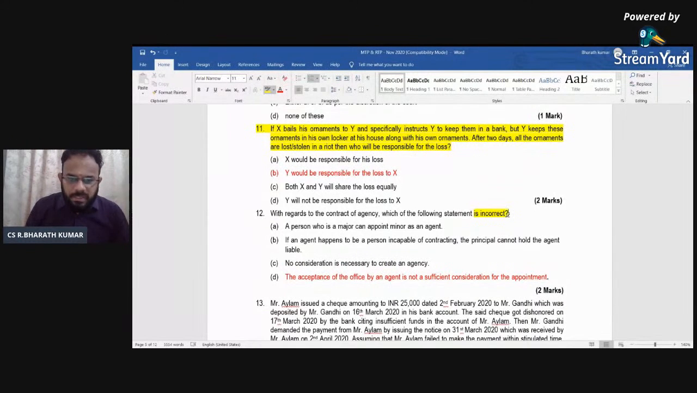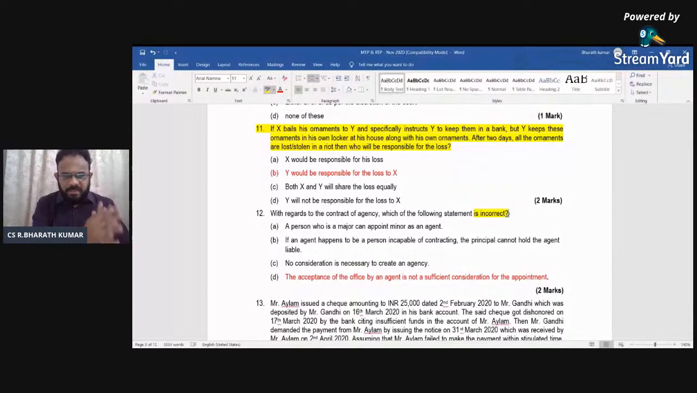Third, no consideration is necessary to create an agency. It is nudum pactum consideration. Even if consideration is not there, you should know. Correct? So it is correct. For agency, there is no requirement. As per the Indian Contract Act, there is a word called nudum pactum. Consideration is required, only then will there be a contract. But there is an exception where, even with no consideration, agency can be created. So the third point is correct. No consideration is necessary to create an agency.